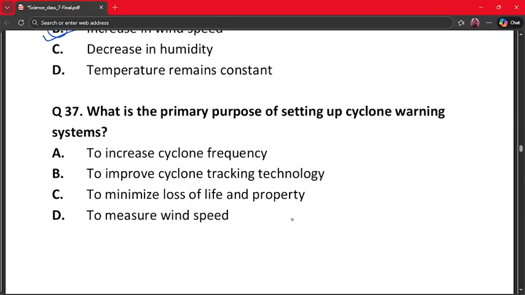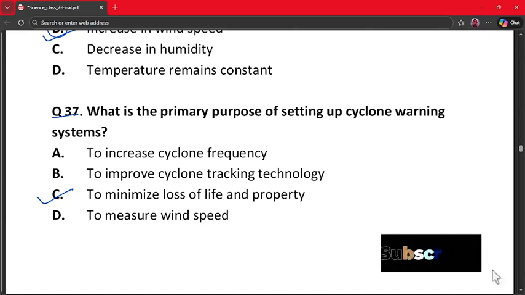Our next question is question number 37. What is the primary purpose of setting up cyclone warning systems? A. To increase cyclone frequency. B. To improve cyclone tracking technology. C. To minimize loss of life and property. And D. To measure wind speed. The correct answer is option number C, because early warnings save life and they reduce damage to the property, and that is the main goal, not measurement or frequency. So to minimize loss of life and property is the correct answer.